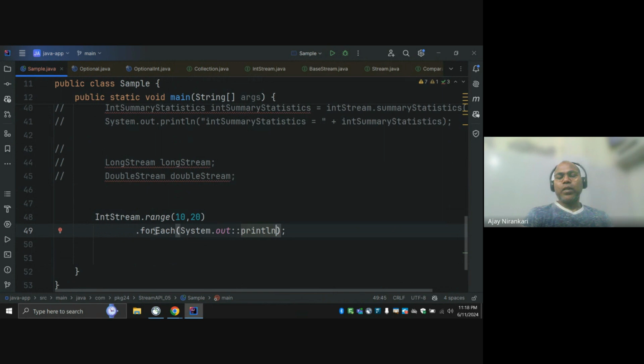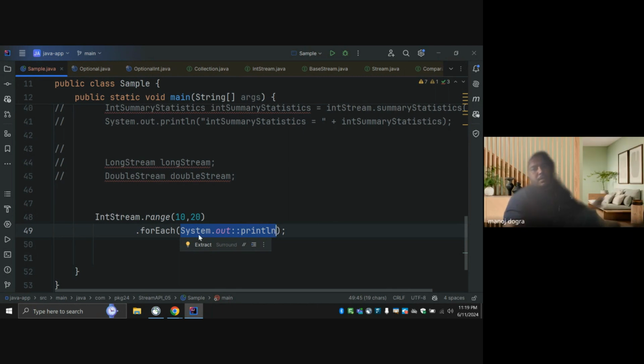This syntax, are you clear? What is this syntax? The forEach function, and passing this. Why? Yes. For the forEach function, why am I passing System.out.println? What is the meaning? Yeah, it's a supplier.